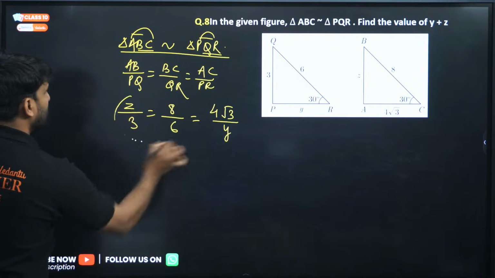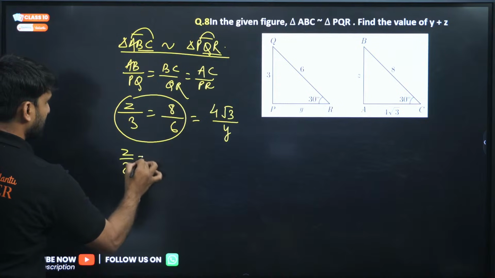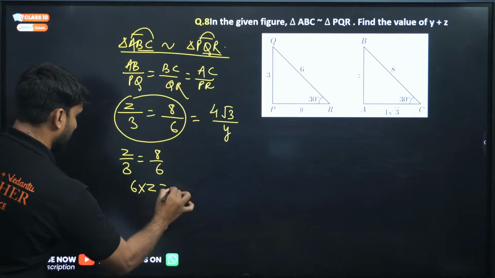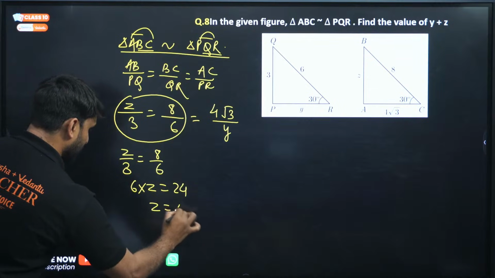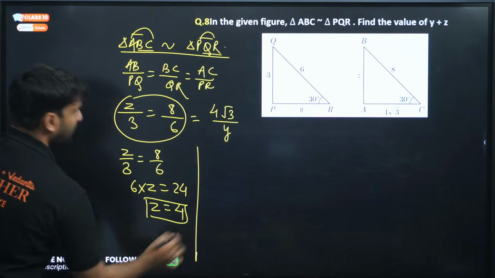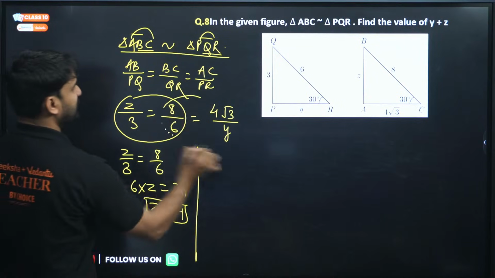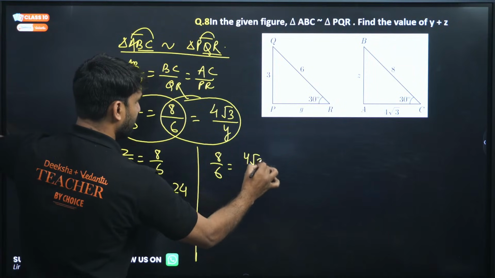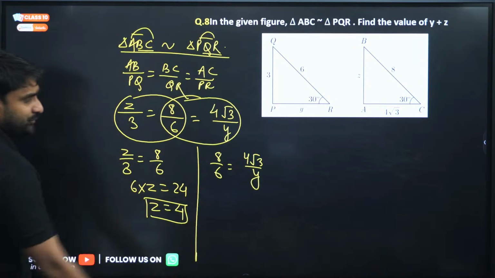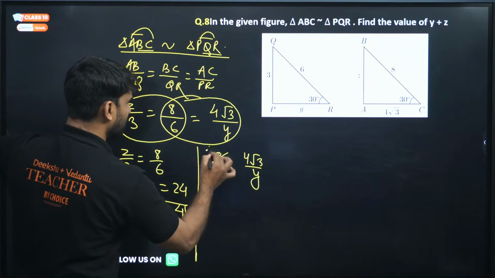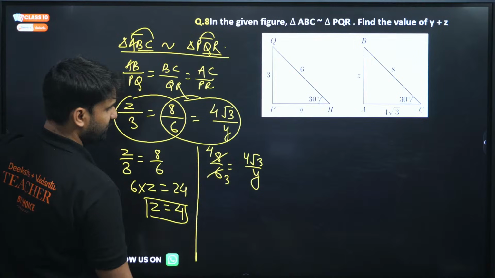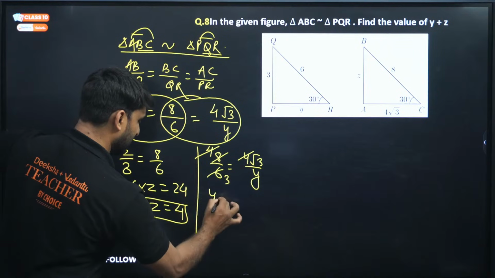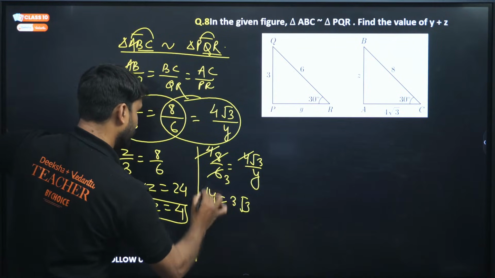Now you can take these two relations. So Z by 3 is equal to 8 by 6. Cross multiply: 6Z will be equal to 24, so Z will be equal to 4. So we got Z. Now to find Y, we can take these two relations. So 8 by 6 is equal to 4 root 3 by Y. We can cancel here also, don't worry. 4 will also cancel here. Now cross multiply. So Y will be 3 root 3. So you have Y, you have Z.